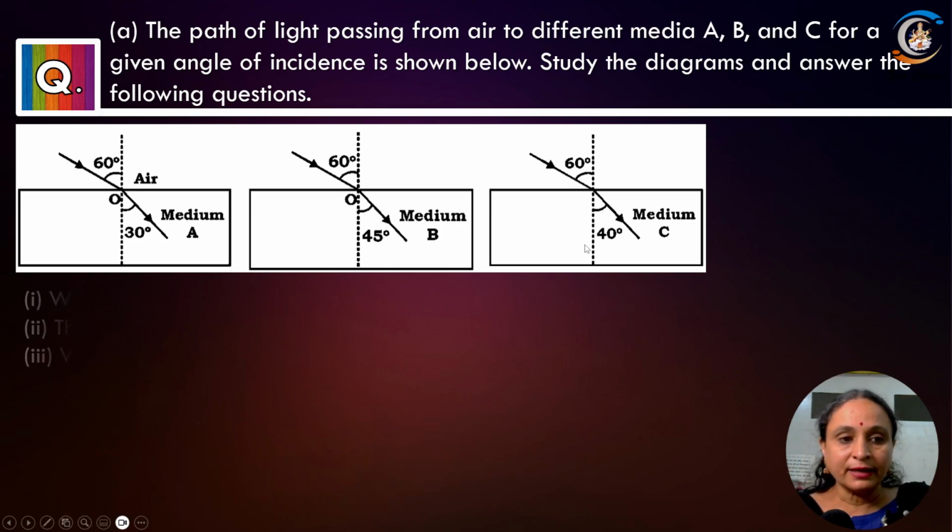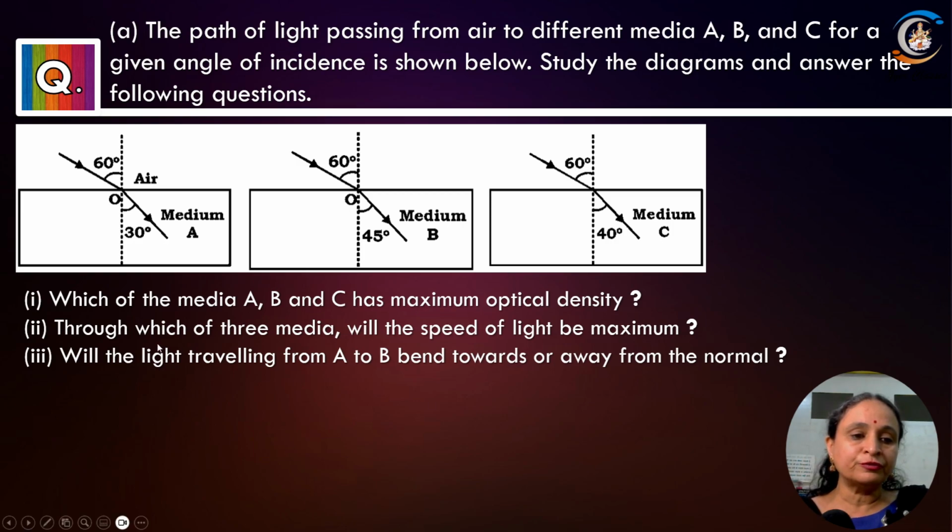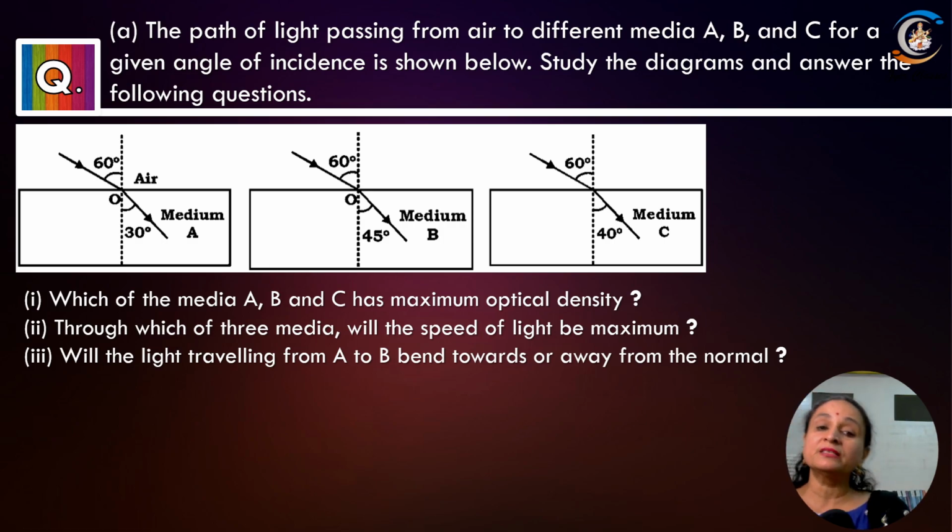तो अब हमें बताना है, answer the question, which of the media A, B and C has got the maximum optical density. बताइए, what is refractive index? Refractive index means it is sin i by sin r, right? तो sin r जिसका कम होगा तो refractive index उसका ज्यादा होगा, यानी A has got the maximum refractive index.